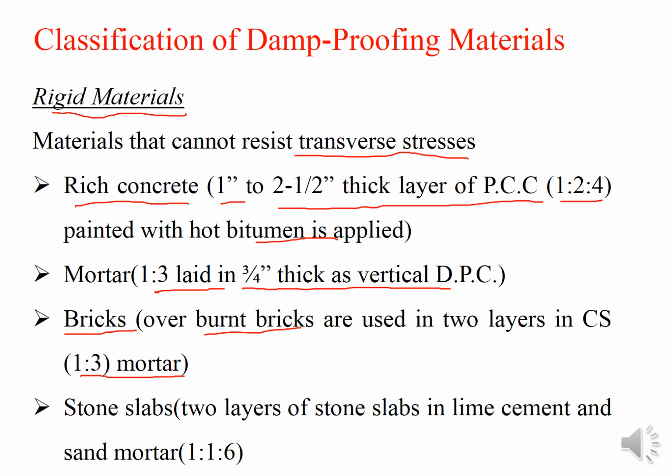Stone slabs can be used as a damp proofing material. These may be provided in the form of 2 layers of stone slab in lime cement sand mortar 1:1:6. So stone can be used as a damp proofing material, but it will be a rigid material, not like metals.